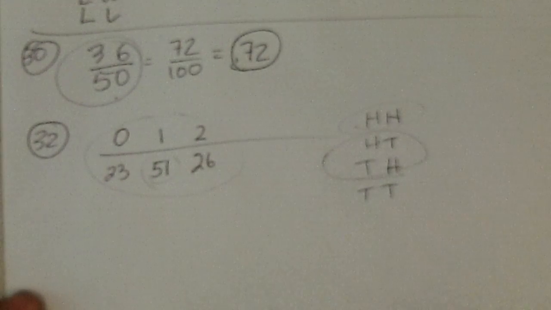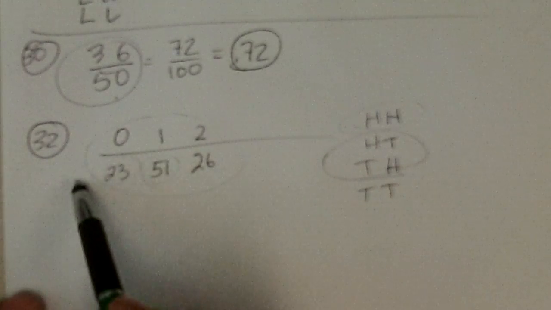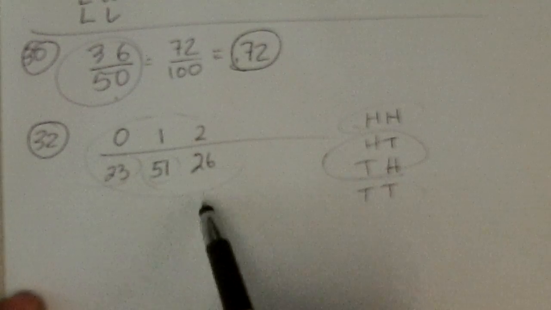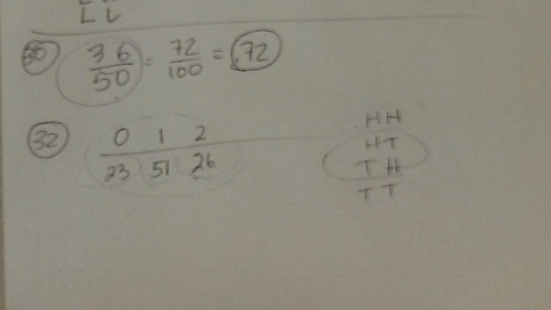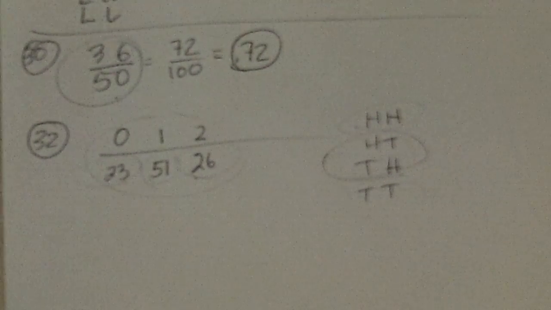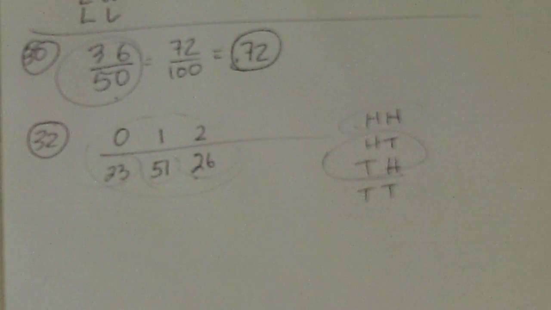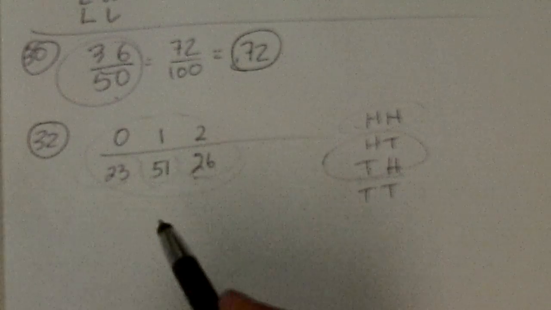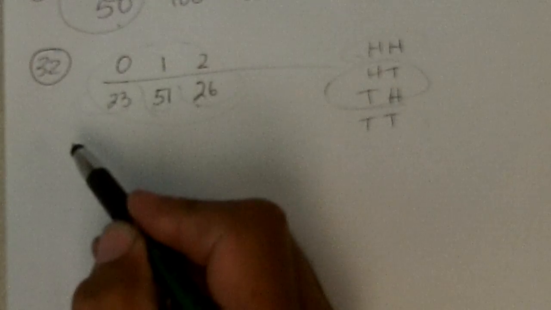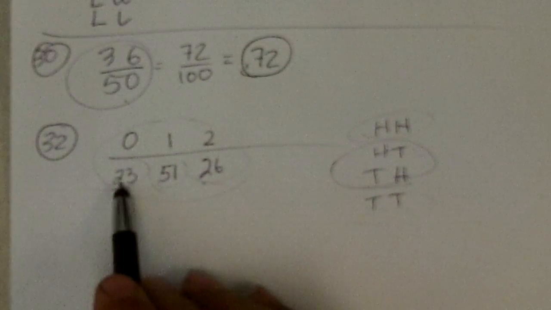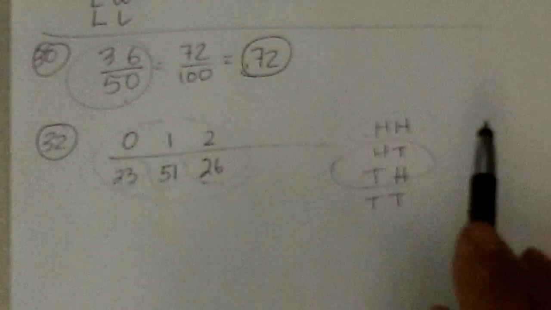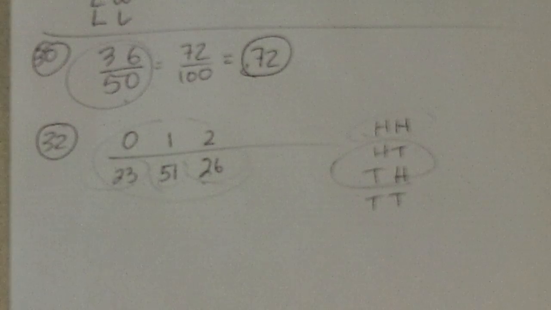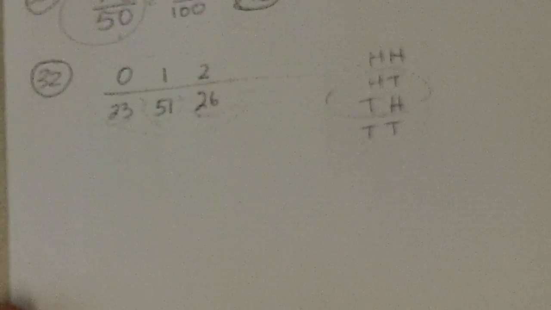2 heads should happen 1/4 of the time, which would be 25. That's close. And 2 tails, that's close. So we have no reason to think the coin's unfair. They're close to what the theoretical probability is. Now, if it was 51 times we got no heads, then we'd say, whoa, something's strange here, and doubt that it was fair.